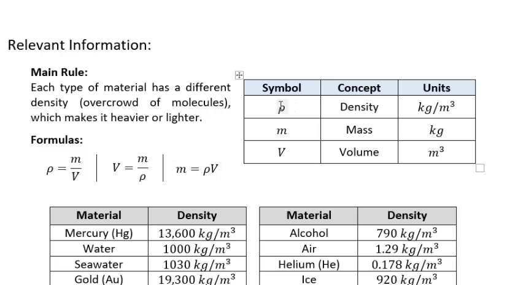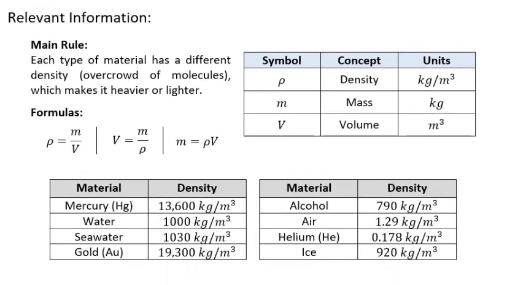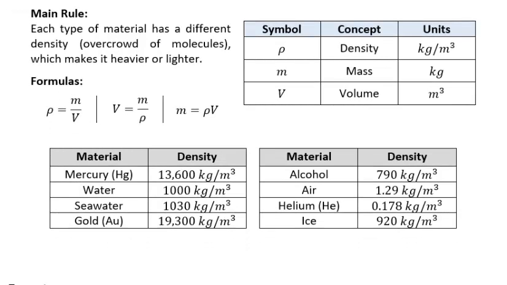The symbol that we see here represents density, and the units of density are kilograms per cubic meter. The symbol M represents the mass, and the units are kilograms, and the symbol capital V represents volume, which is measured in cubic meters. Like I said before, each material in this universe has a specific number that represents its density, and they're all different. If they were the same, then it would be the same material, but they're not.